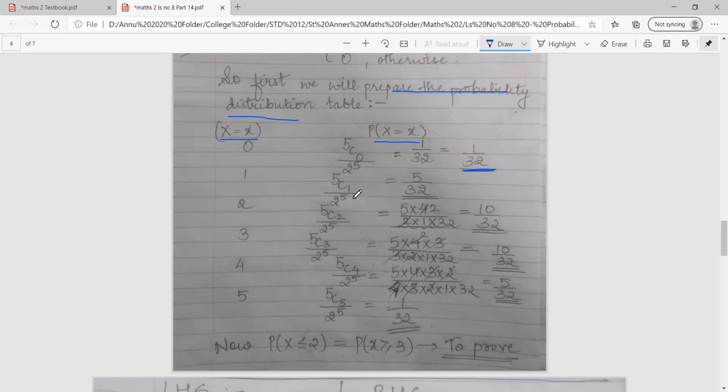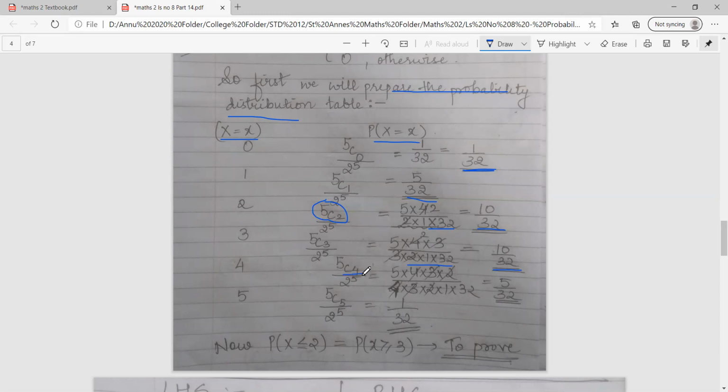Next, 5C1 upon 2 raised to 5. So 5C1 gives you 5 upon 32. Then 5C2 upon 2 raised to 5. As you can see in the denominator, you have 2, so I'll open 2 digits in the numerator in the backward direction. So 5 into 4 upon 2 into 1, and 2 raised to 5 is nothing but 32. On cutting, I'm left with 10 upon 32. I have not reduced it; I have kept it as it is. 5C3 is 5 into 4 into 3 upon 3 into 2 into 1, multiplied by 32. So I get the answer 10 upon 32.